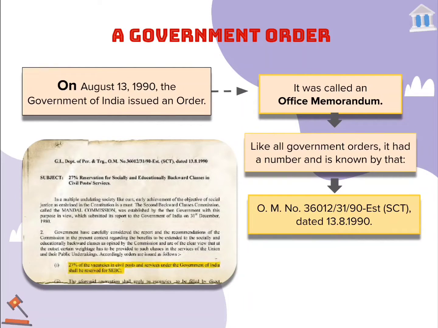In this chapter, they have tried to explain this through a certain example which has been quoted. So let's try to understand with some example what we mean by a government order. If the government wants to make any rules or regulations or take any decision, that has to be taken in a given format by the government of India, and they can't make any rules or regulations orally. That has to be in a written format, है ना? So usually we call that format a government order, and basically an office memorandum.